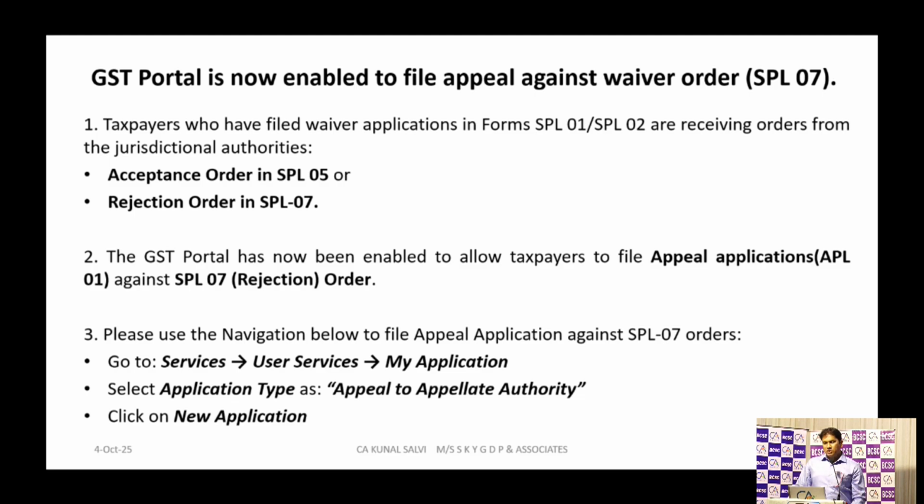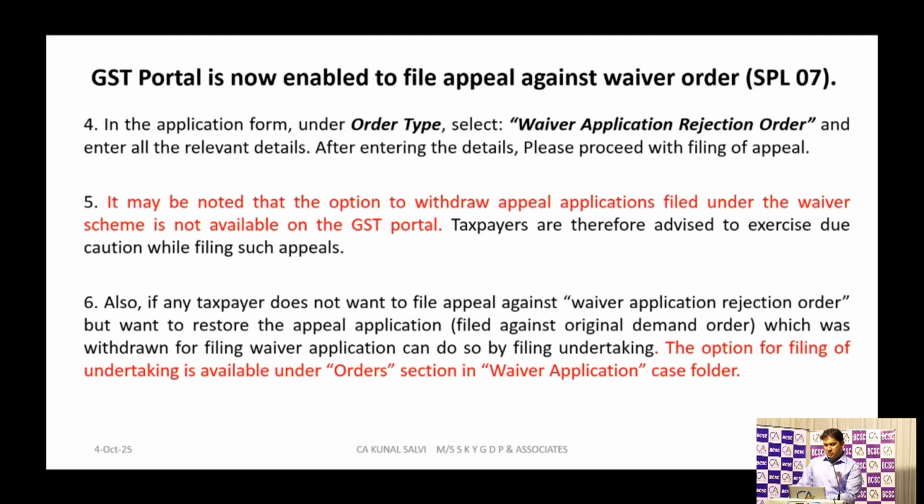The person who wants to file the appeal against this order can go to Services, then User Services, and in that, My Applications, then Appeal to Appellate Authority. There you will select New Application. Under order type, you will select waiver application rejection order.